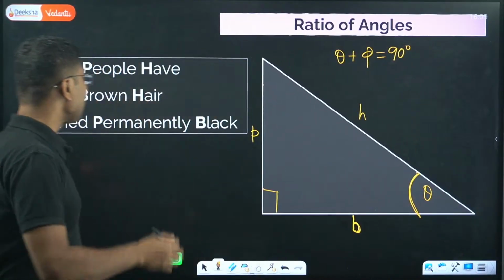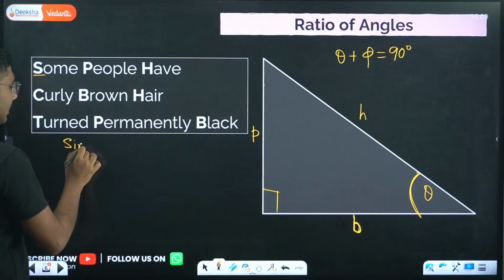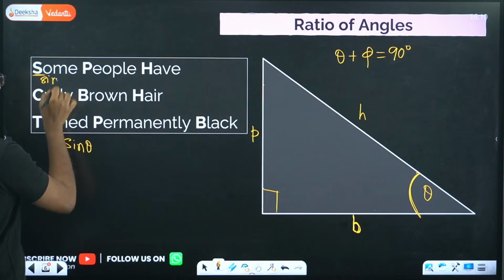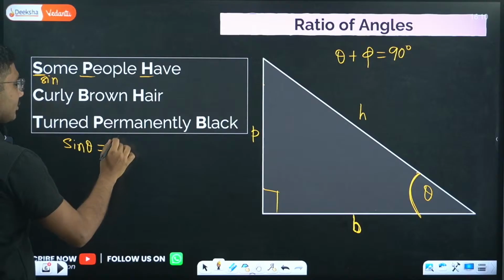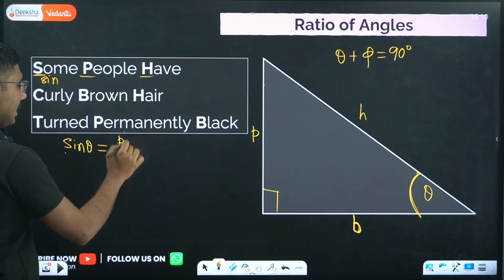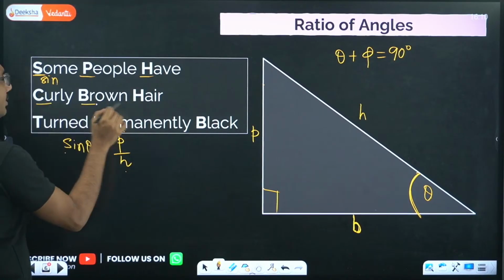So what is the meaning of that? Some refers to sine theta. So sine theta is equal to perpendicular by hypotenuse. Some people have curly brown hair.